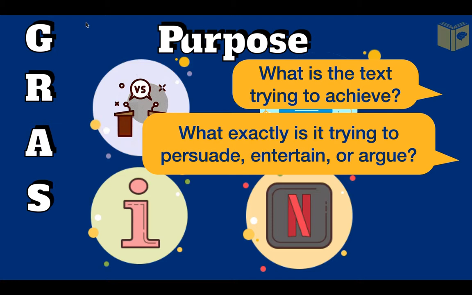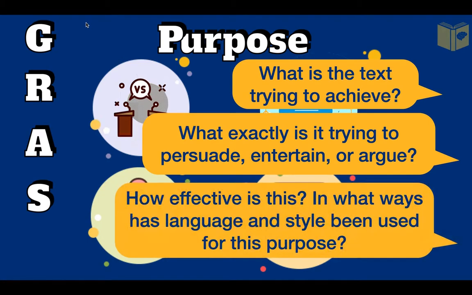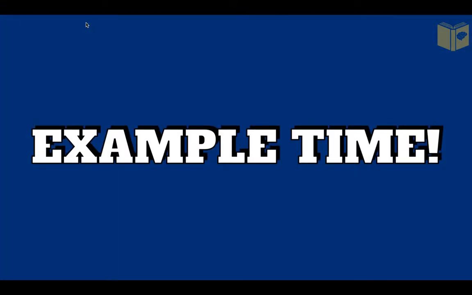If the text is there to inform, what exactly is it trying to inform? Is there a bias which can be seen in the language or the layout? And considering the text purpose, how effective is it? To reiterate, how have language, style, images, and layout been used for this purpose? Now it's time to see an example.